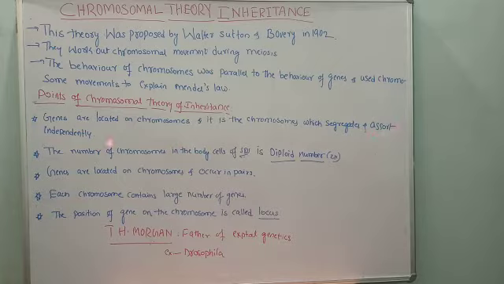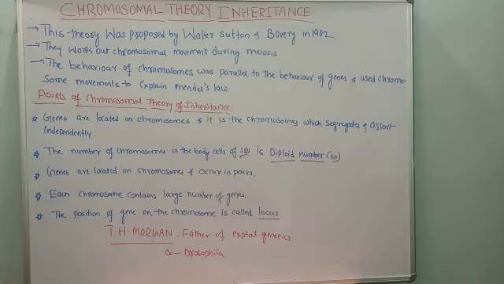That is, the genes are located on chromosomes, and the chromosomes also segregate. It means the character of chromosomes and genes is almost the same. Since the genes are located on chromosomes, if the chromosomes segregate, then genes also segregate. If the chromosomes assort, genes also assort.